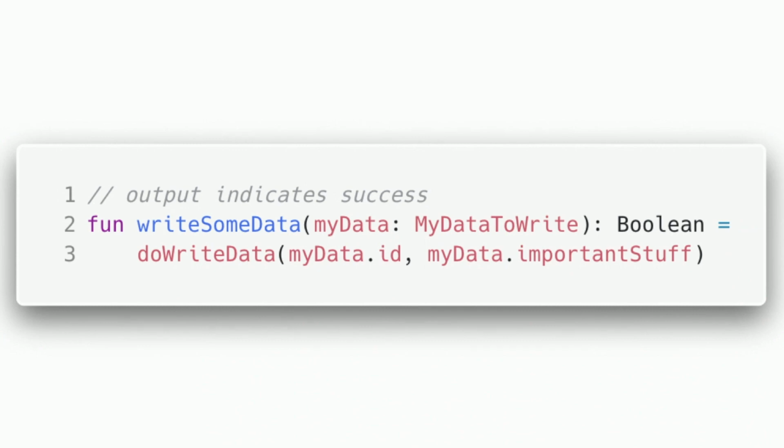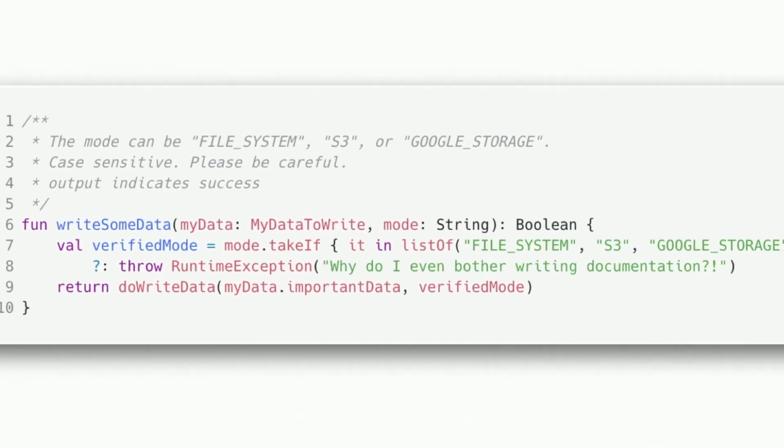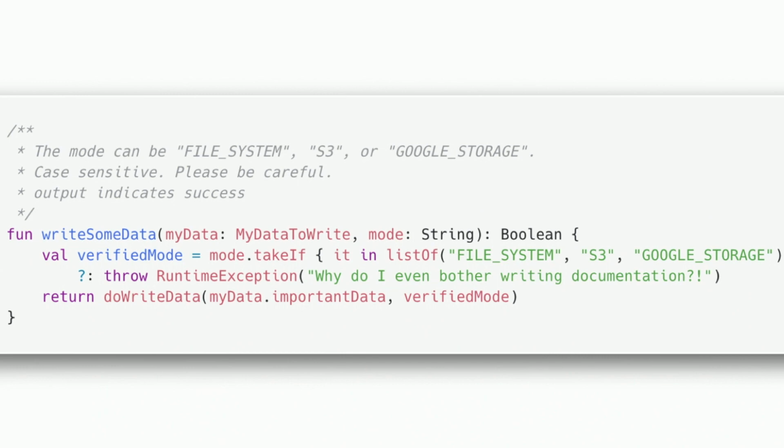Now, let's imagine that you've built this and it writes to the file system, whatever important data is, and you realize later on, hey, it looks like we're going to be writing to S3 or Google storage. So you take a mode. That mode's a string, and it can be one of several values. You document which values it can be, so nobody screws this up, because if someone screws it up, they'll throw a runtime exception. That's not cool.